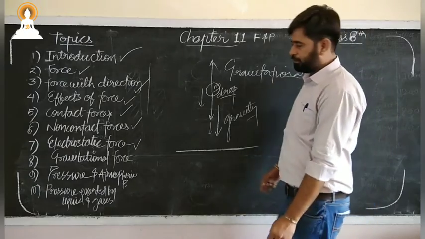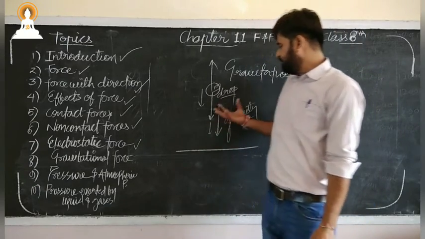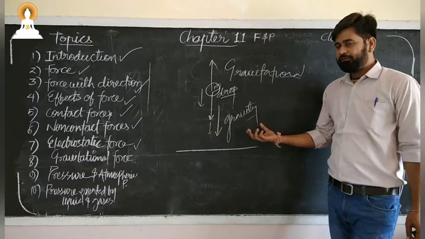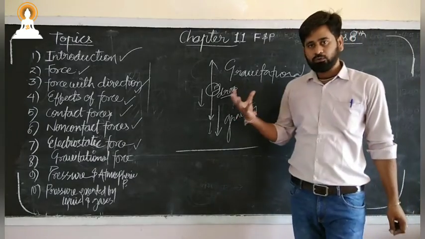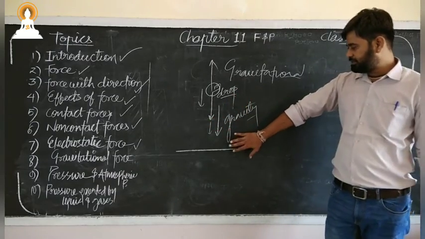It is the inbuilt property of Earth. Each and every object in this universe has its own gravity. Different planets have their own gravity. So Earth is having something.